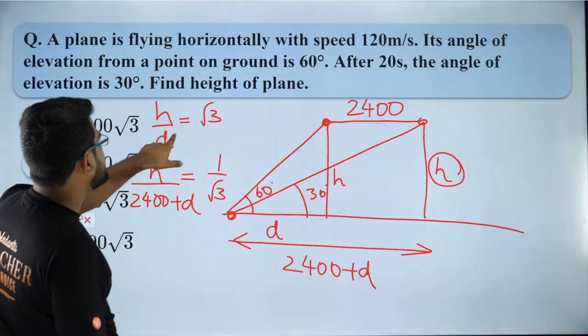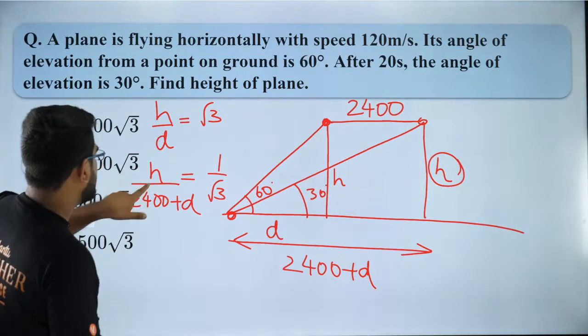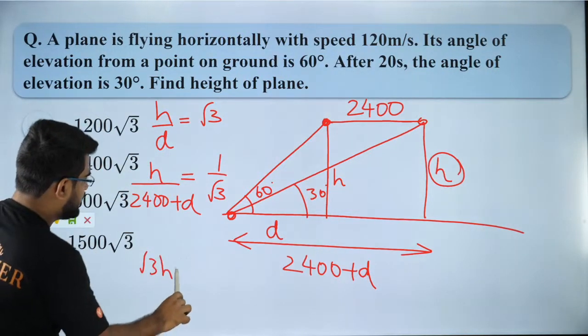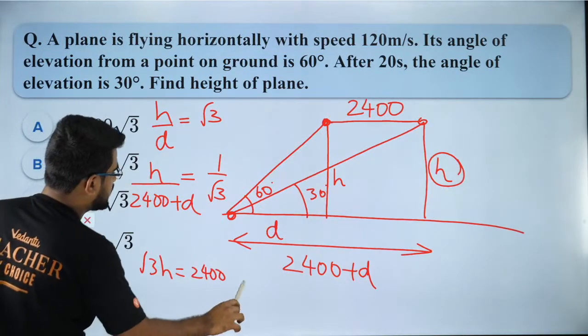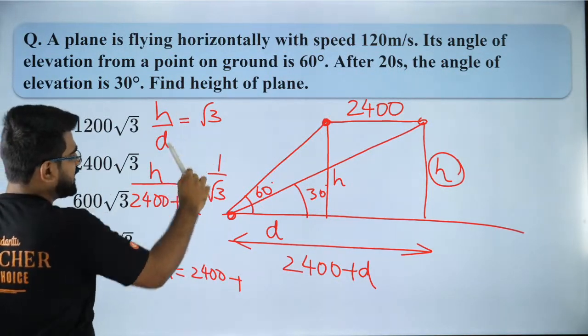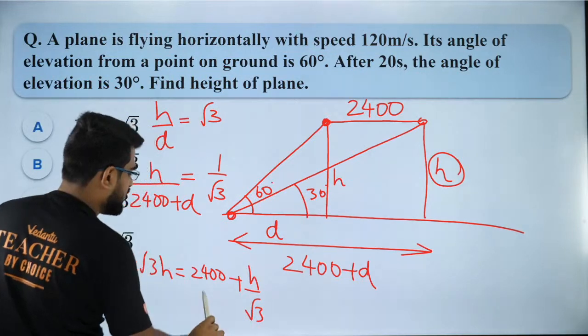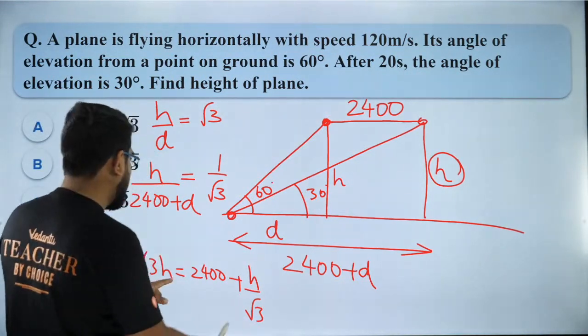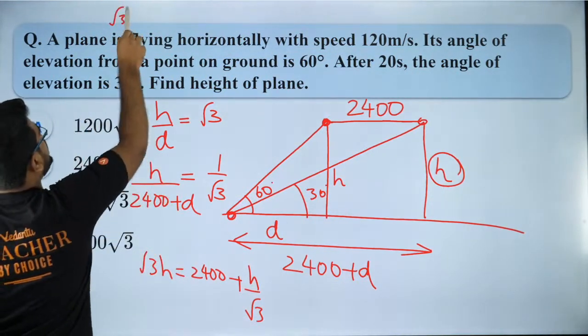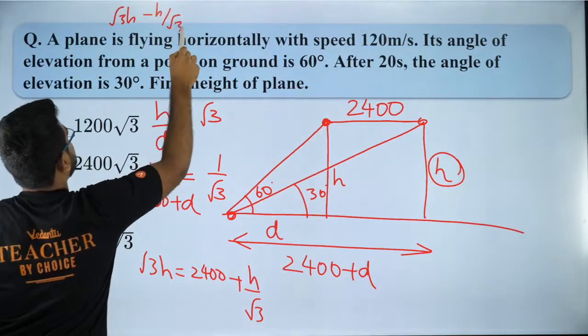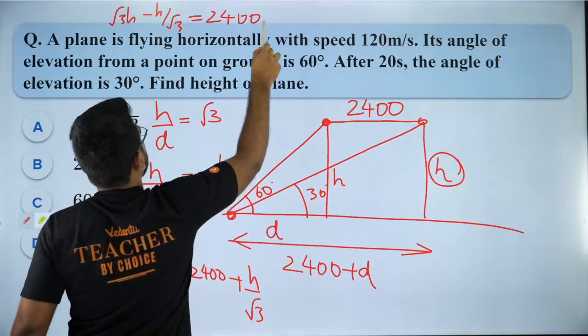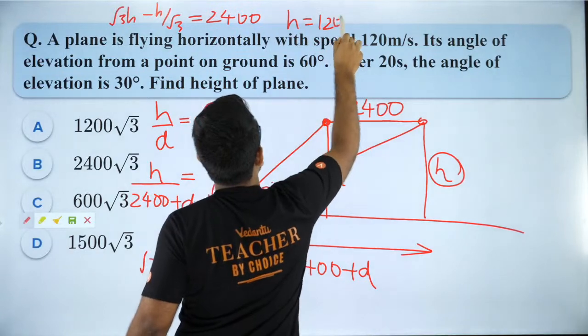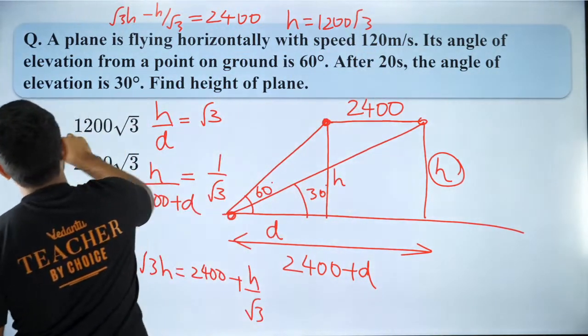So guys, I just need to get d from here and plug it here. So I'll get root 3h is equal to 2400 plus d. What is d? d is h by root 3. So just take it that side and solve it. So what will I get? I will get root 3h minus h by root 3 is equal to 2400. So what will be my h? My h will be 1200 root 3. So that is my answer, which is option A.